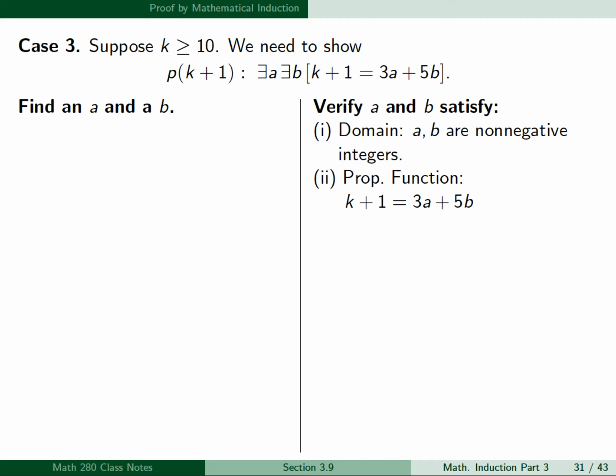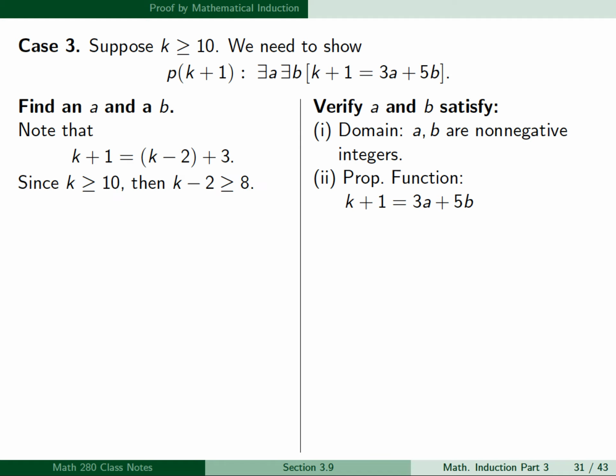The domain, a and b are supposed to be non-negative integers, and our propositional function is that k plus 1 equals 3a plus 5b. Now, note that k plus 1 is equal to k minus 2 plus 3. Now, since k is greater than or equal to 10 in this case, then k minus 2 is greater than or equal to 8.